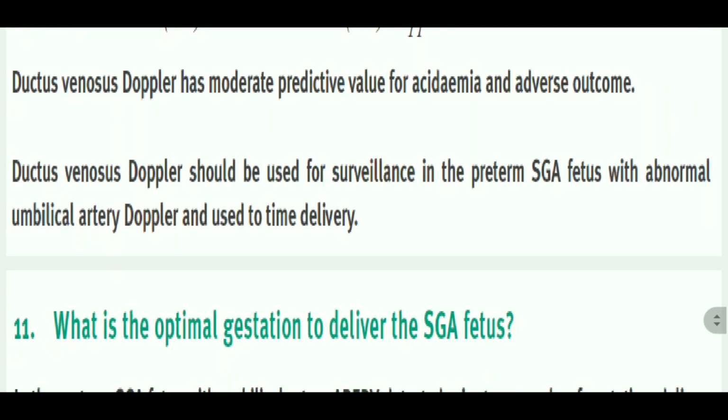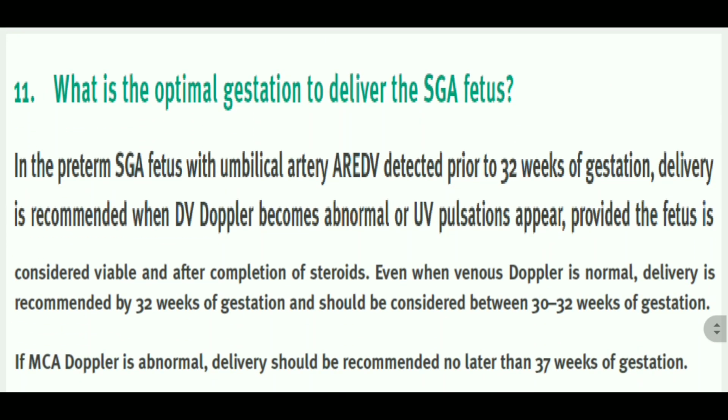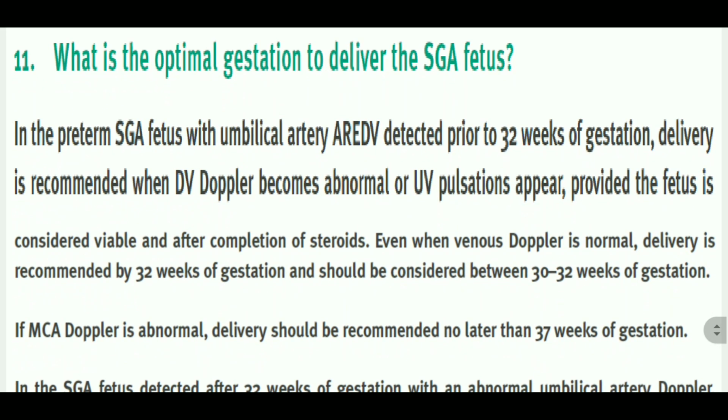Now, what is the optimal gestation to deliver the SGA fetus? About this, there are very important points which we need to understand so that we can decide the delivery of the patient. It's written that in preterm SGA with umbilical artery absent or reversed end diastolic velocity detected prior to 32 weeks, delivery is recommended when the ductus venosus becomes abnormal or umbilical vein pulsation appears, provided the fetus is considered viable after the completion of steroids.